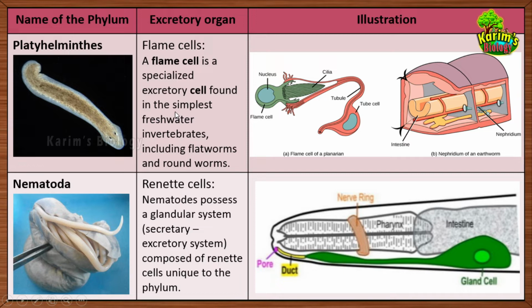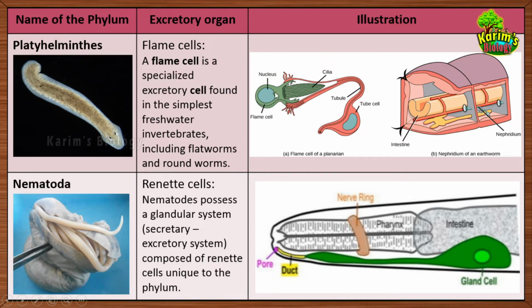In Platyhelminthes, there are some specialized cells present called flame cells that are at the end of a tube-like structure called nephridia. Okay, so there is a tube-like structure. This is actually called protonephridia. At the end of protonephridia, you can find a cell. This is the cell which is attached with a tuft of cilia. Okay, this is called a flame cell. This is also called protonephridia. And how the protonephridia help in the process of excretion, we will be finding out. Now let us find out how these flame cells work.